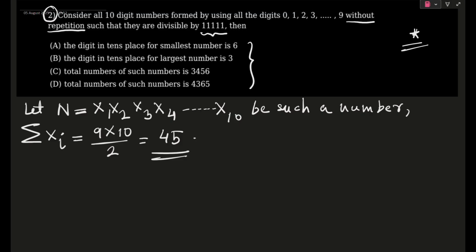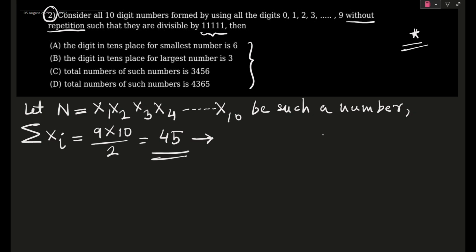And now if you see, if the sum of the digits is 45, then in your very small classes you have learned a very small chapter called tests of divisibility, which I hope you remember. If you don't, then you are making a pretty big mistake, because tests of divisibility is very important in your permutations.